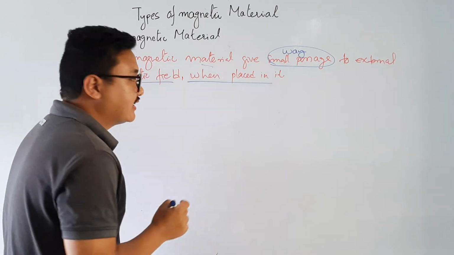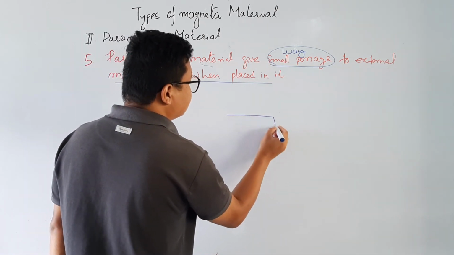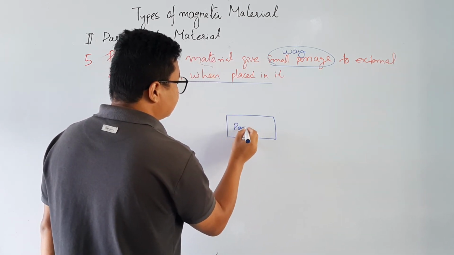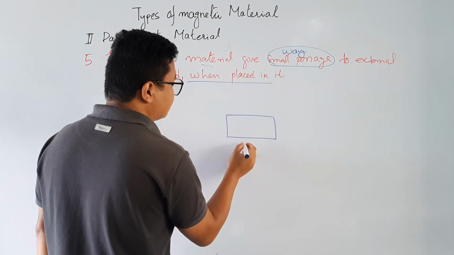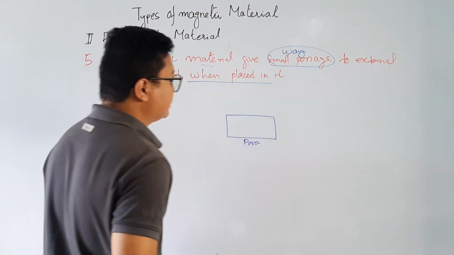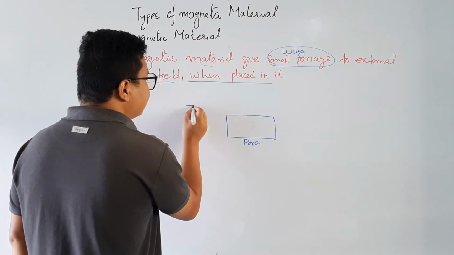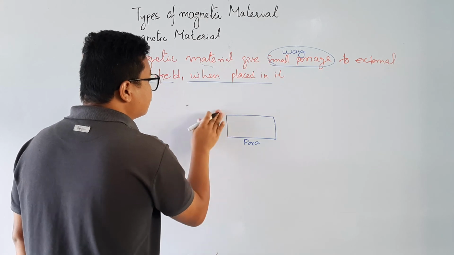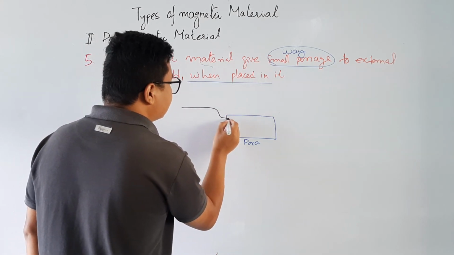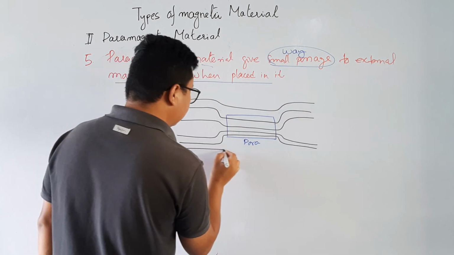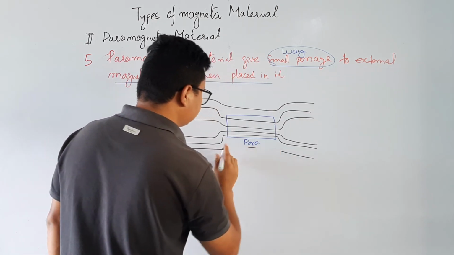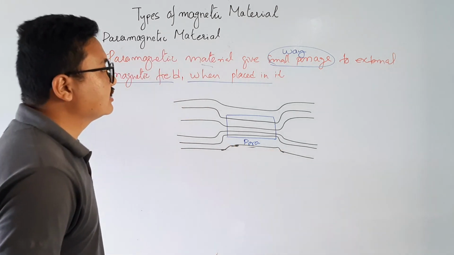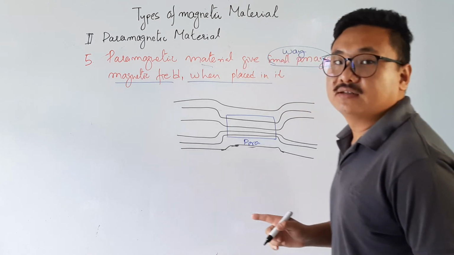It means that if I place a paramagnetic material in a uniform magnetic field, it will give a small passage, that is, the magnetic field will pass through like this. So it gives a small passage to the external magnetic field.